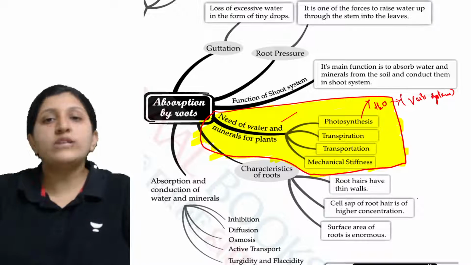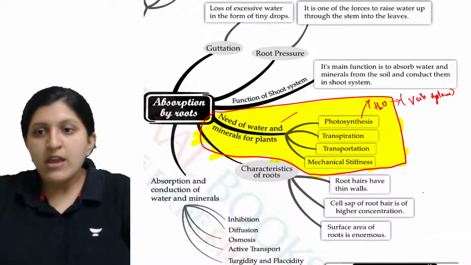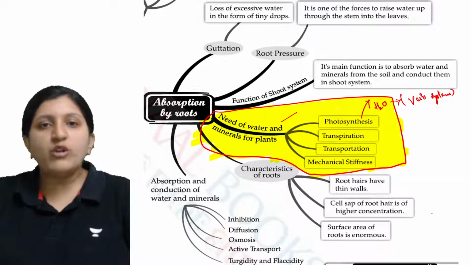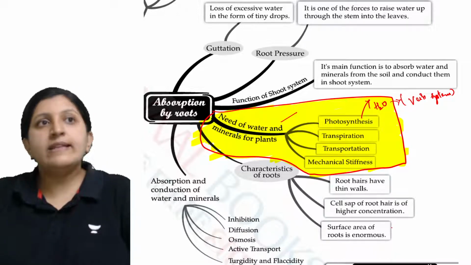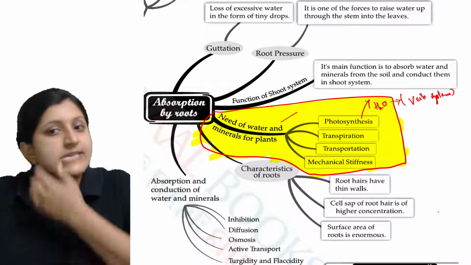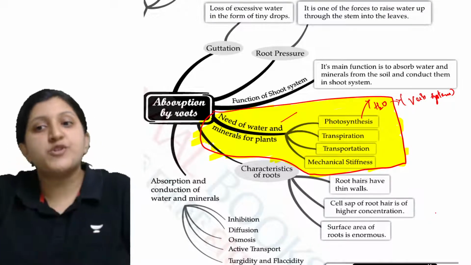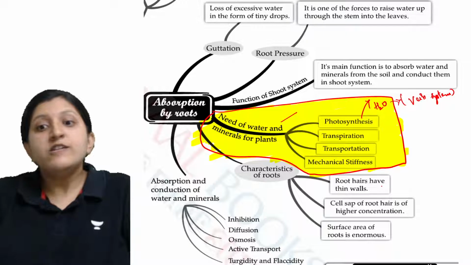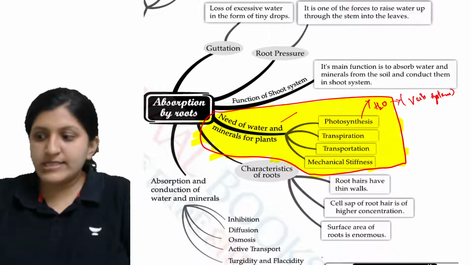Once the water supply is done there, you can see water is being supplied through the midrib, and there are sub veins and veins that are formed. Once that is done, you can see there is a transpiration process occurring, transportation and mechanical stiffness as well.